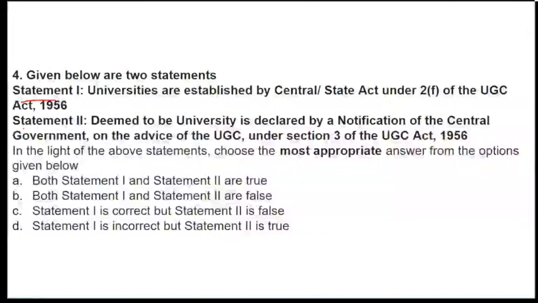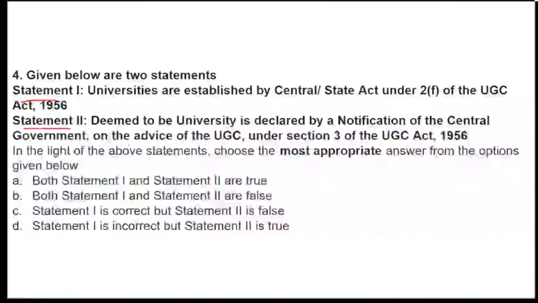So we have two statements again. Statement 1 says that universities are established by Central and State Act under 2F of UGC 1956. Statement 2 says that deemed to be university is declared by a notification of central government on the advice of UGC under section 3 of UGC Act 1956. You have to tell which statement stands to be correct or which stands to be incorrect. So read the statements carefully.